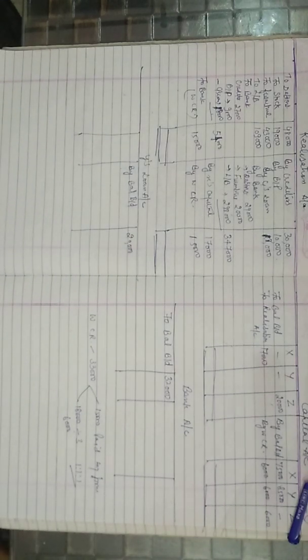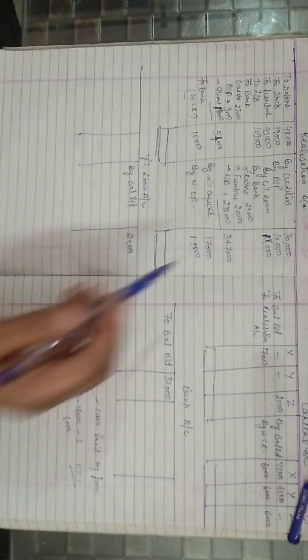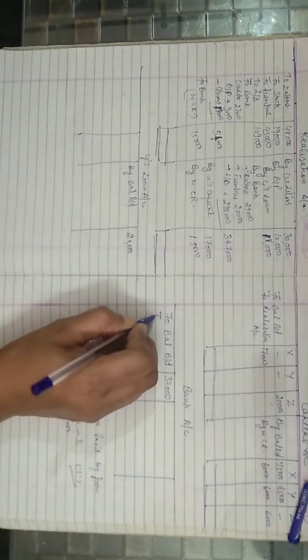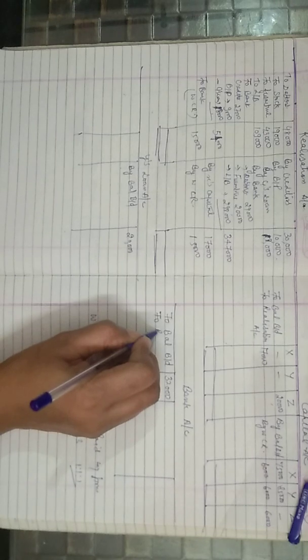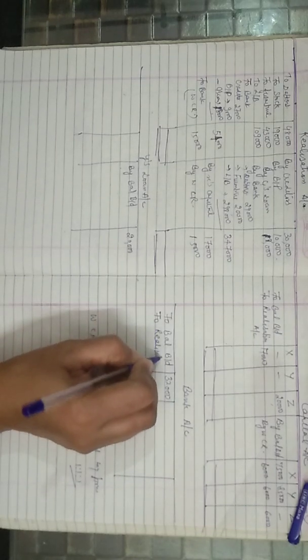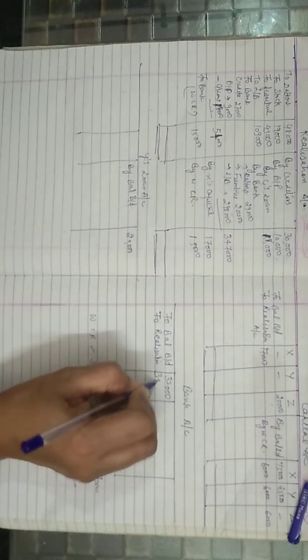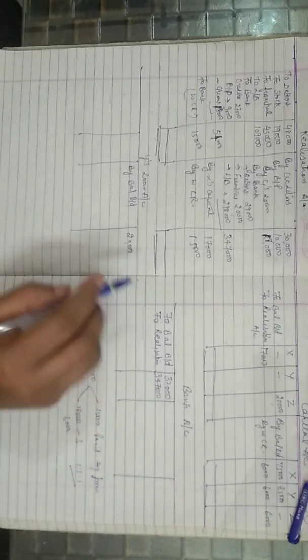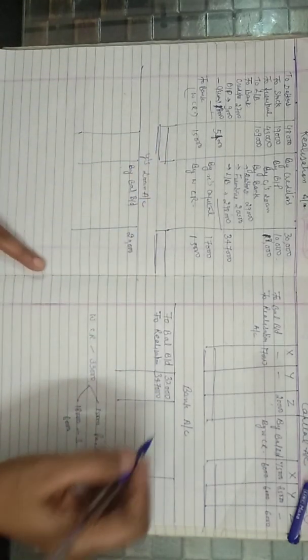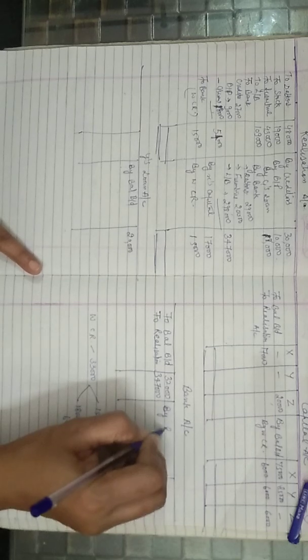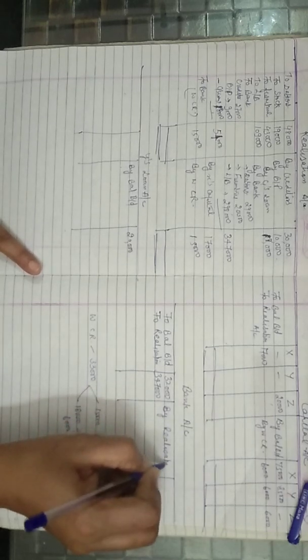First of all, the realization account. In realization account, on the credit side by bank is given, so it would come on the debit side of bank account, to realization. The amount is 3,47,000. Then on the debit side to bank, it would come on the credit side of bank account by realization.